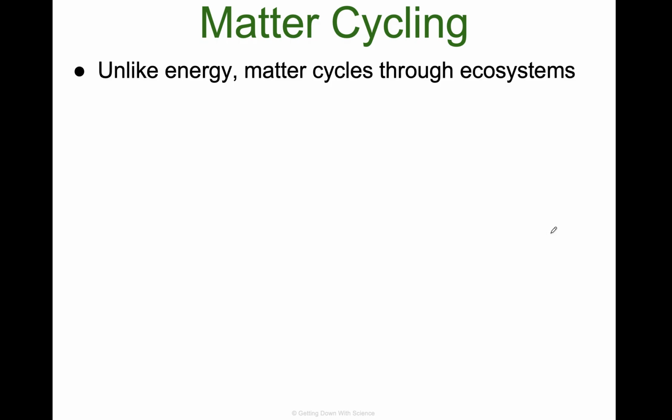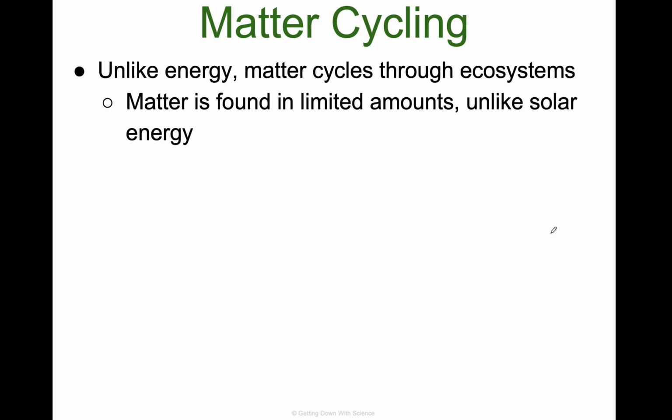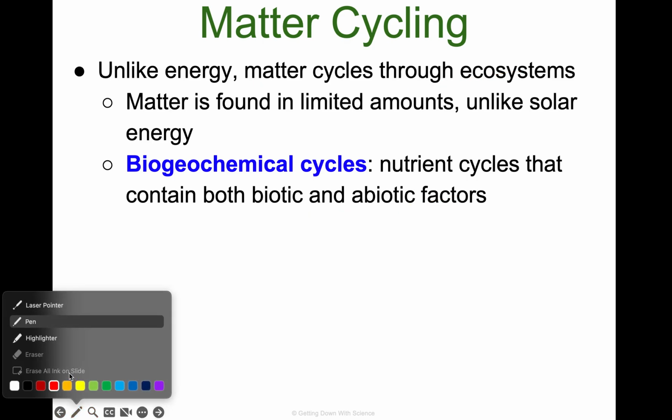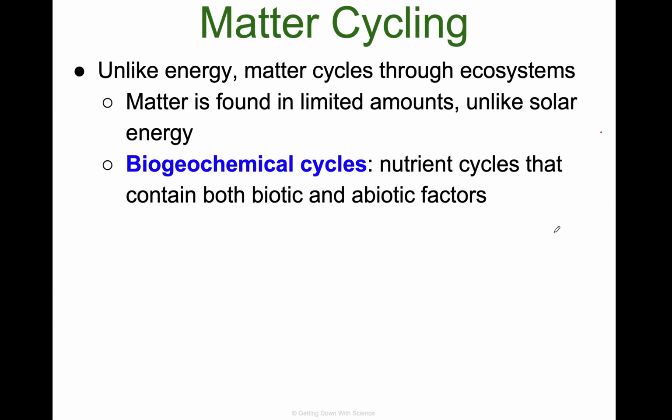So unlike energy, matter cycles through ecosystems. Matter is found in limited amounts, right? Unlike solar energy. So biogeochemical cycles are nutrient cycles that contain both biotic and abiotic factors. Okay, so this is like the water cycle, right? Matter cycles through ecosystems. It's found in limited amounts. Sun's always going to be shining, but the water's not always going to be flowing.